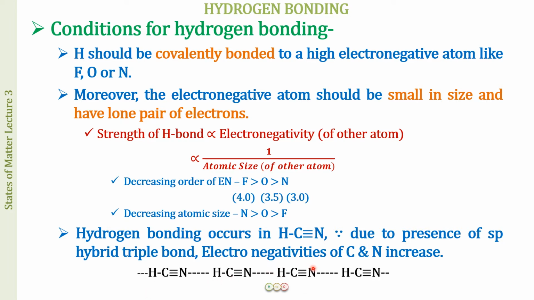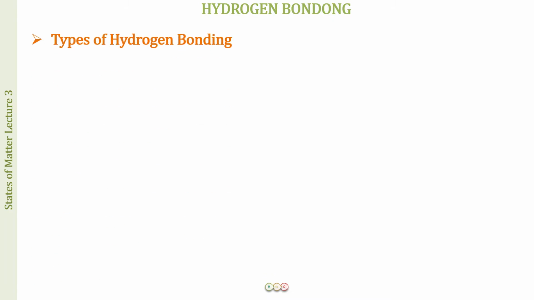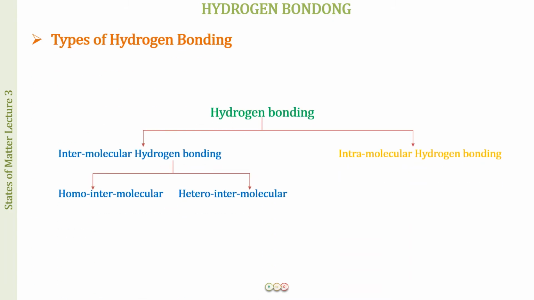Okay, so we will be seeing certain examples, but in general it is going to be hydrogen covalently bonded to fluorine, oxygen or nitrogen.